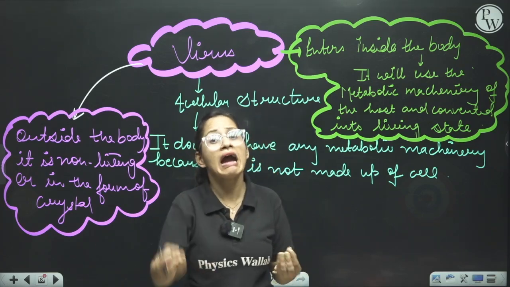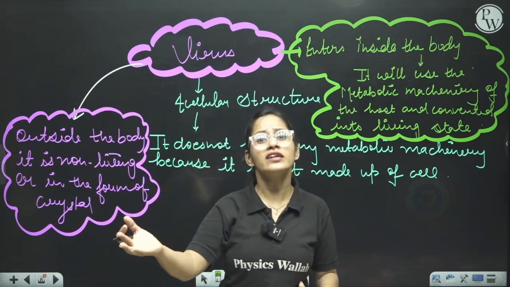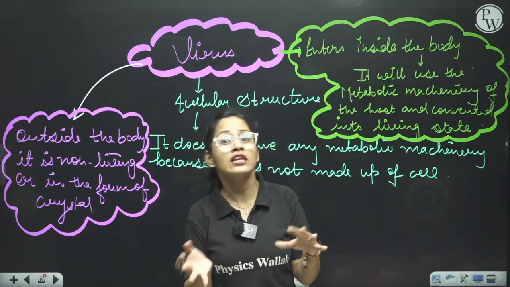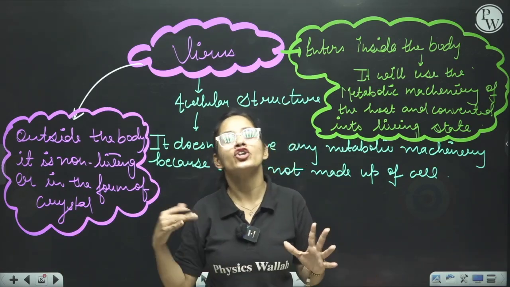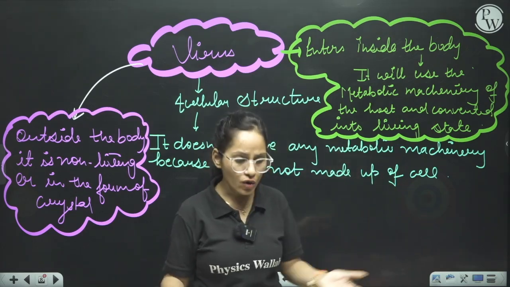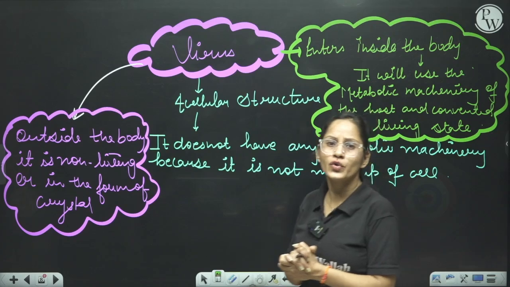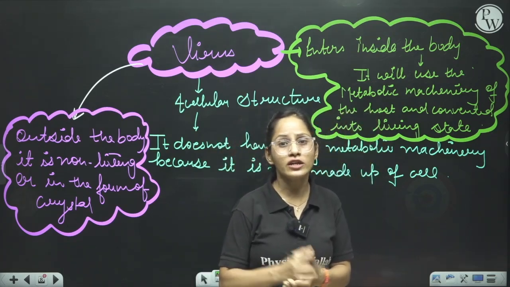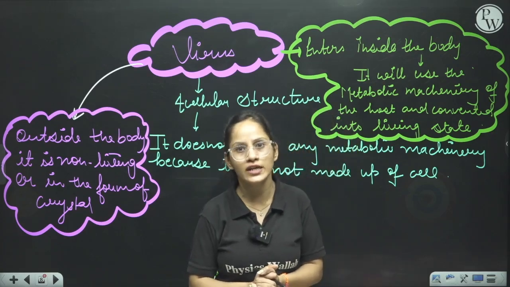Or you can say it hijacks the metabolic machinery of the host, and after that it is converted into the living state. So we say that virus is living when it enters into the host body, and it is non-living when it is present outside the host body. So to become living, virus needs a body, or you can say virus needs a cellular structure.